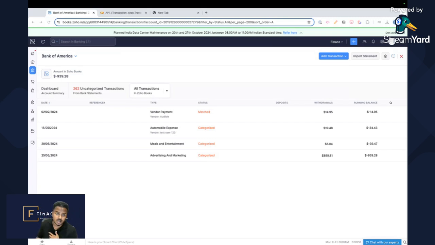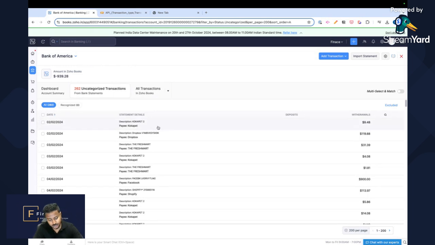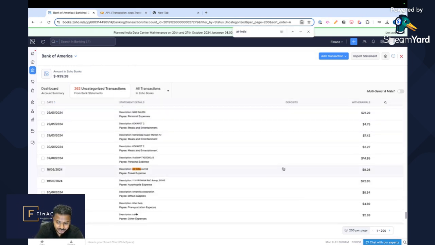So it's going to be a multi-step workflow, almost 4 steps. Predict the transaction, check if the vendor exists. It does exist. Check if there's bills. If there is a bill, categorize the transaction as an expense with this vendor, and pay the bill. That's what we're going to go through. We're doing it for the Air India transaction, which you can see under uncategorized transactions here, Air India for $8.28. So it's uncategorized. We're going to categorize that.